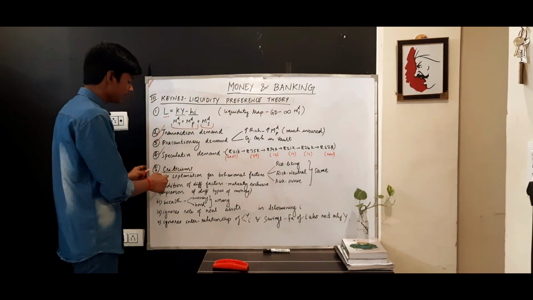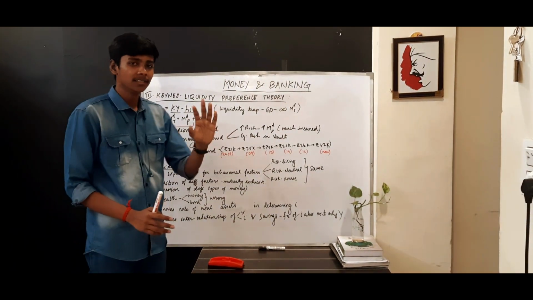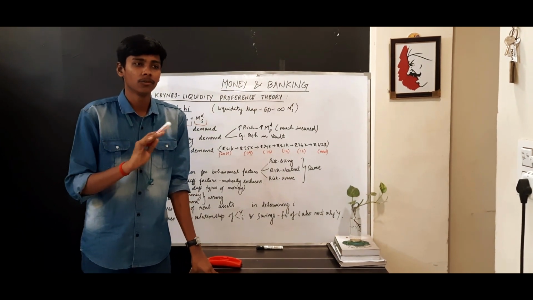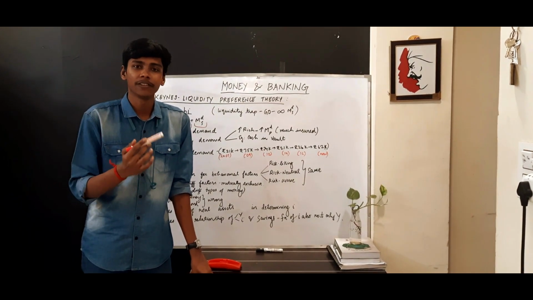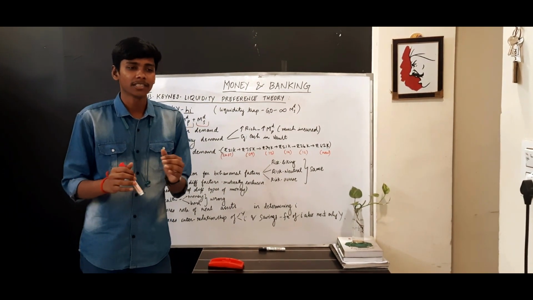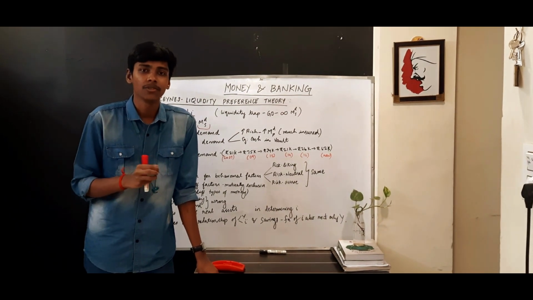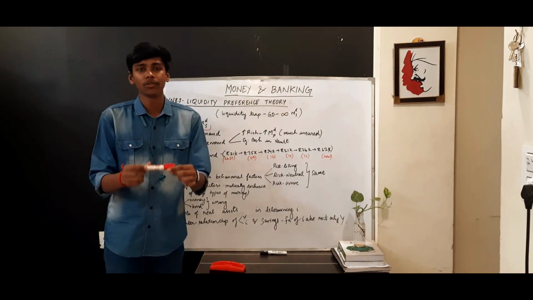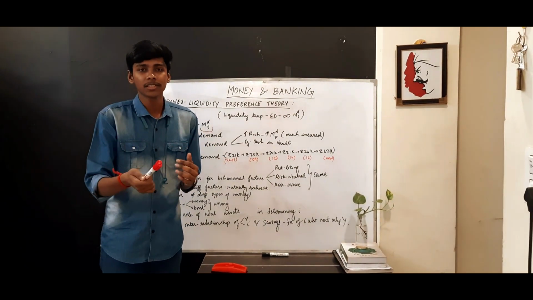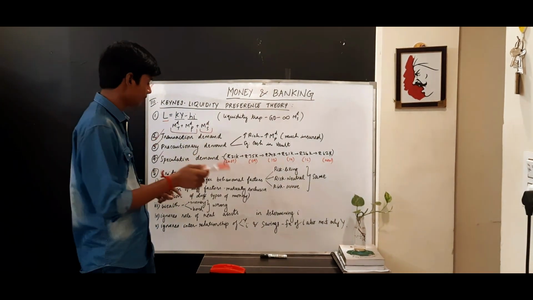So the first criticism is that there is no explanation for behavioral factors. People are different, they are not the same. Suppose I am a person who has a decent amount of wealth and fiscal assets. For example, I have a house, I have other real estate, and since I am backed with decent wealth, I'll be very sure. So even if the market is not doing well, I'll be ready to invest. There's a common notion, right? Not everyone in the market is going to invest or going to withdraw. So not everyone is the same.